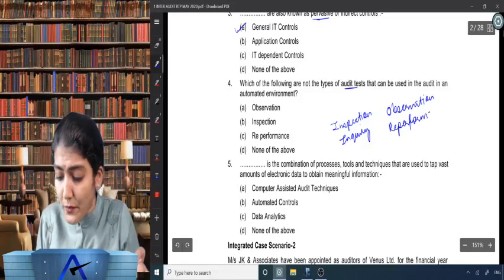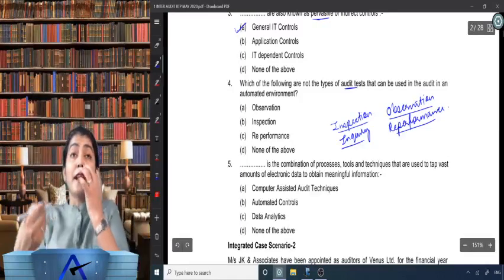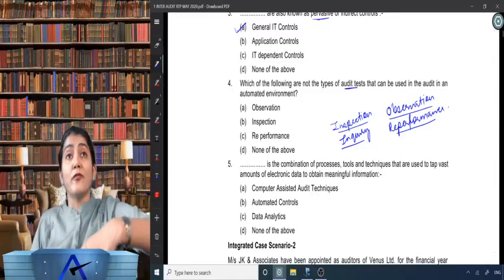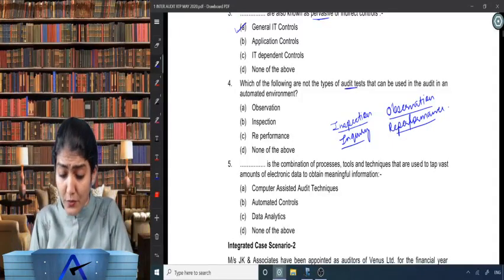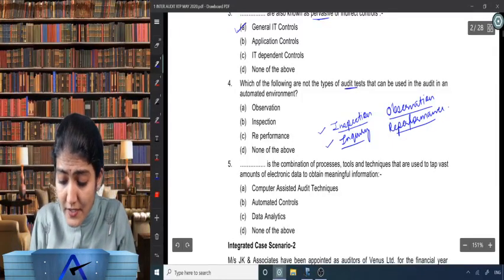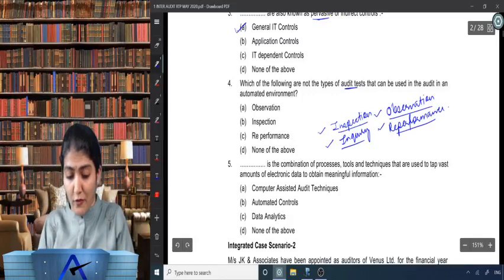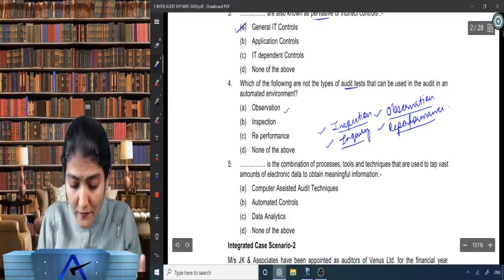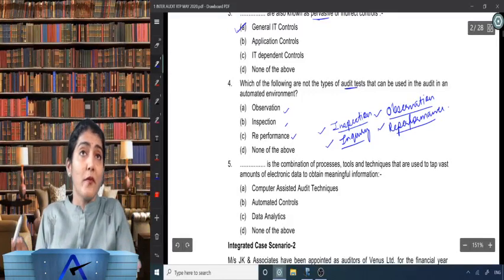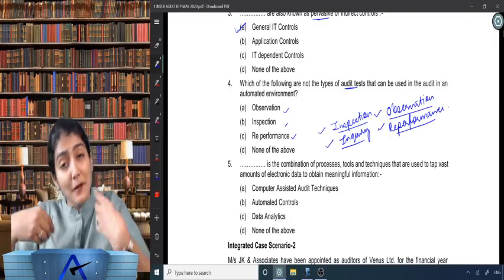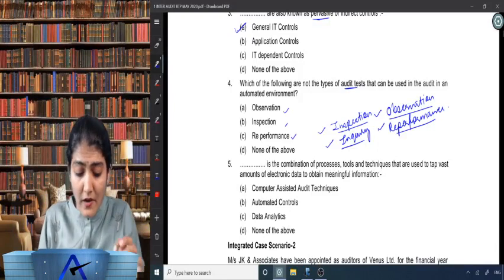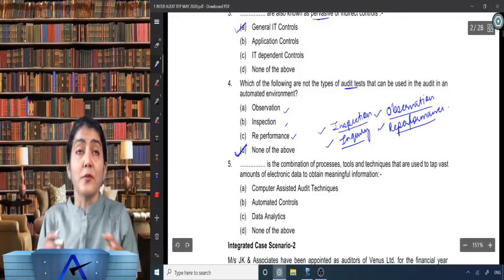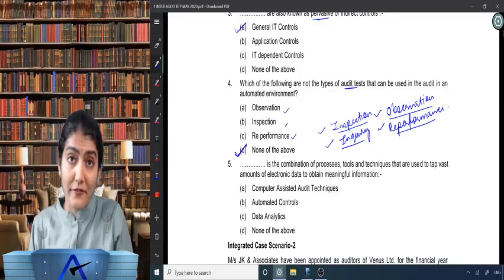So while we do TOC, whether in a manual or automated environment, when we want to test the control, when we want to perform the compliance procedures, also in an automated environment, we need to use inspection, inquiry, observation, reperformance. So out of observation, inspection, reperformance over here, which is allowed, which is a test used in an automated environment? So obviously what would be the correct option over here? D, none of the above.